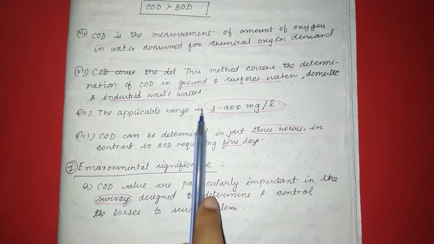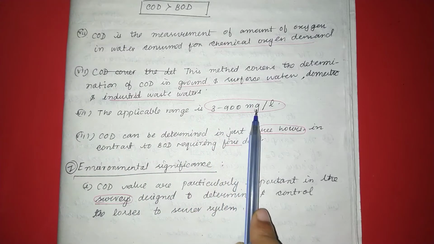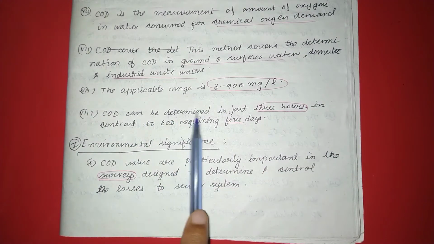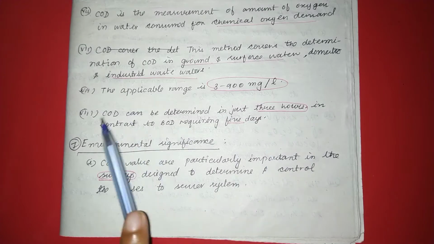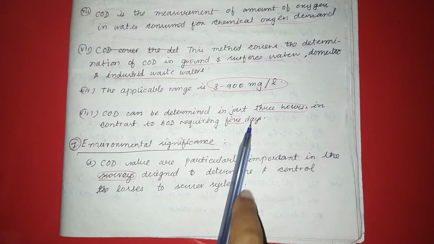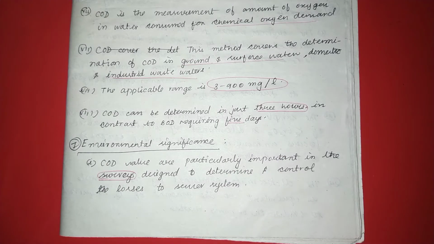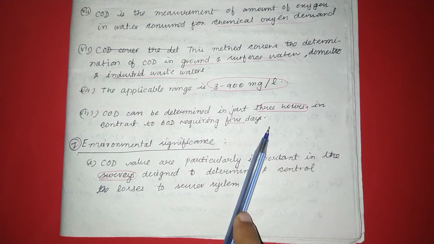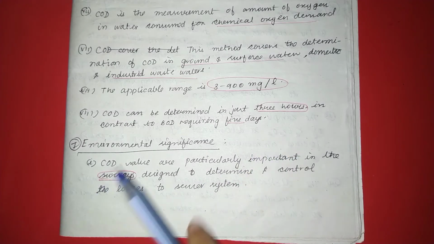The applicable range of COD is 3 to 900 milligram per liter. COD can be determined in just 3 hours in contrast to BOD requiring 5 days. So COD can be determined within 3 hours, but BOD requires 5 days of incubation period.